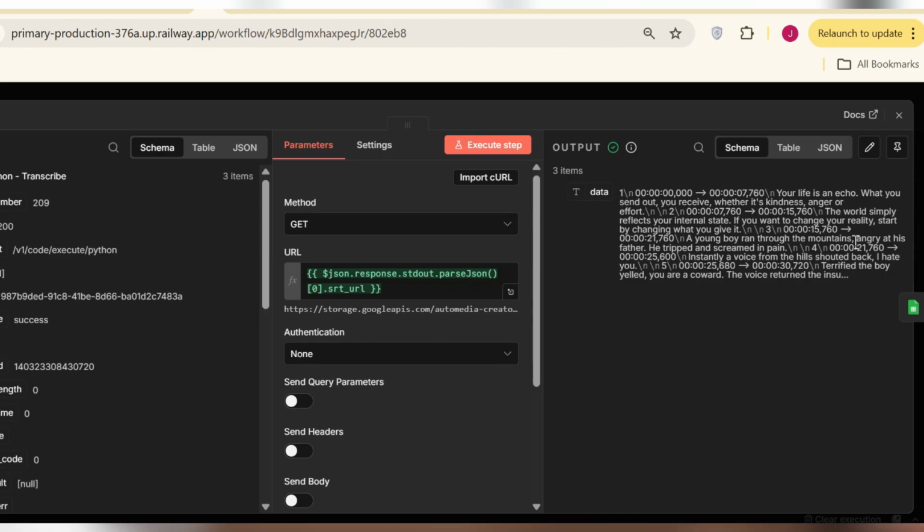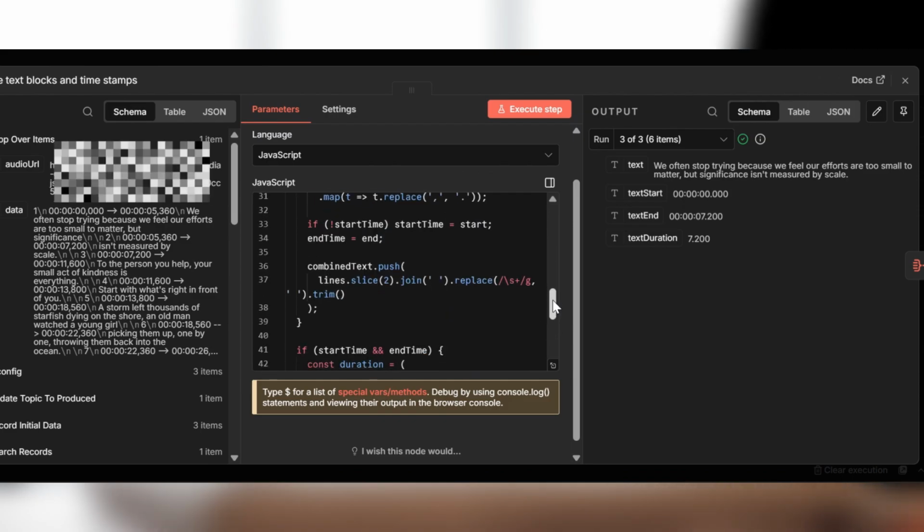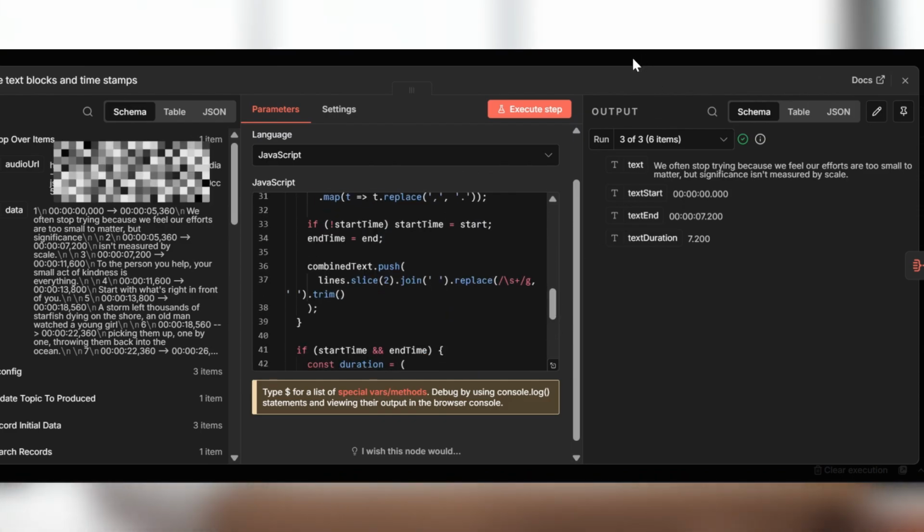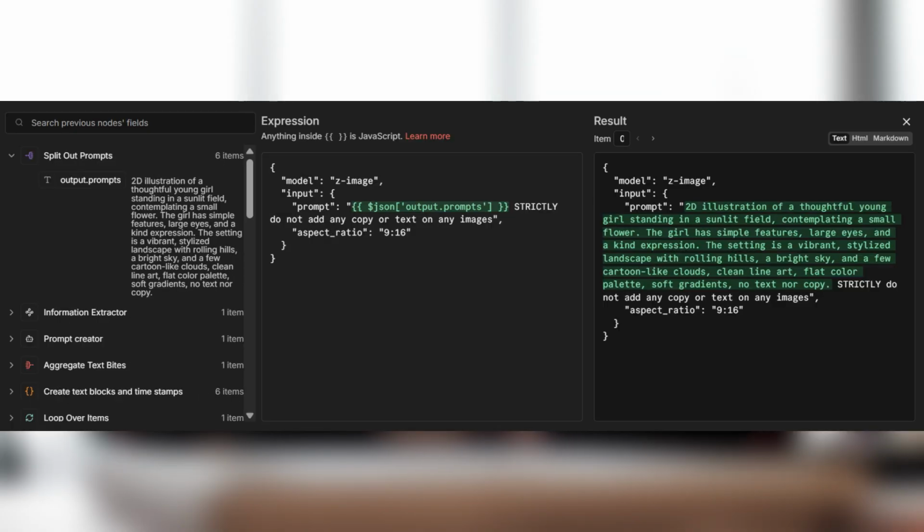The NCA Toolkit then transcribes that audio and generates timestamped captions. I had to add this in to ensure that downstream, the system would be creating images that are relevant to the scene. I used a code node to create timestamped text blocks that the prompt generator for the images then takes, and creates a prompt that shall be fed into an image generator API to create images for the video.